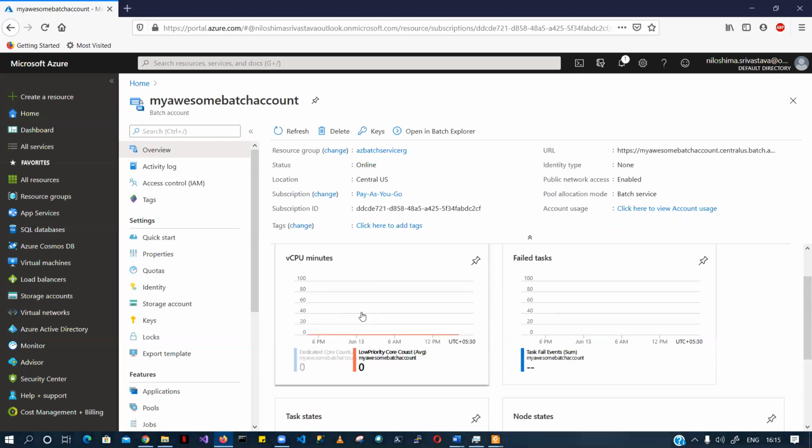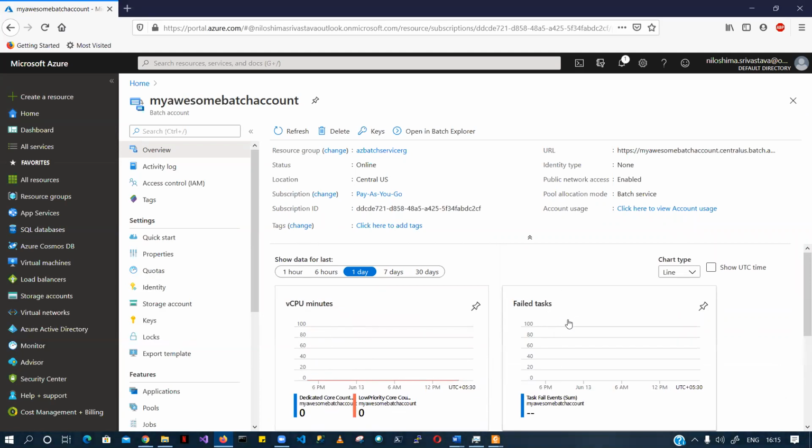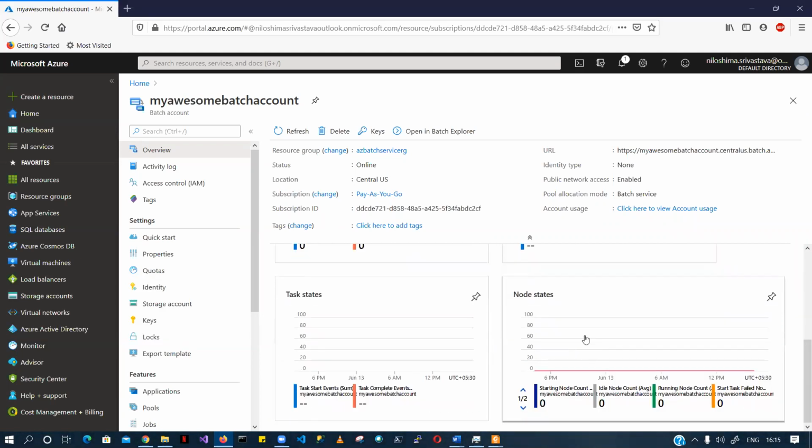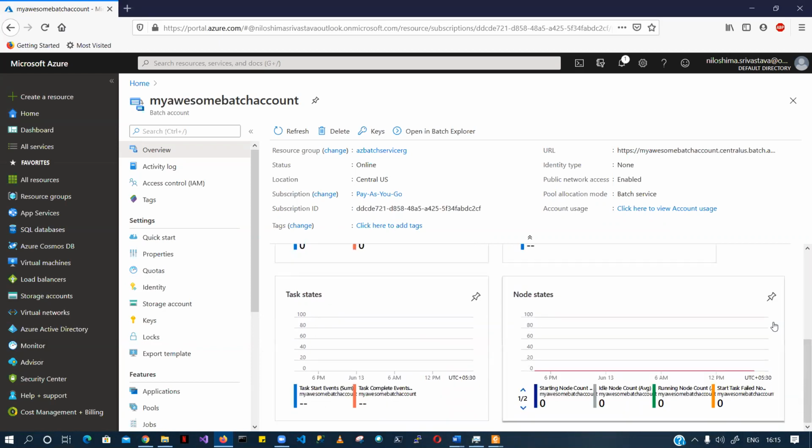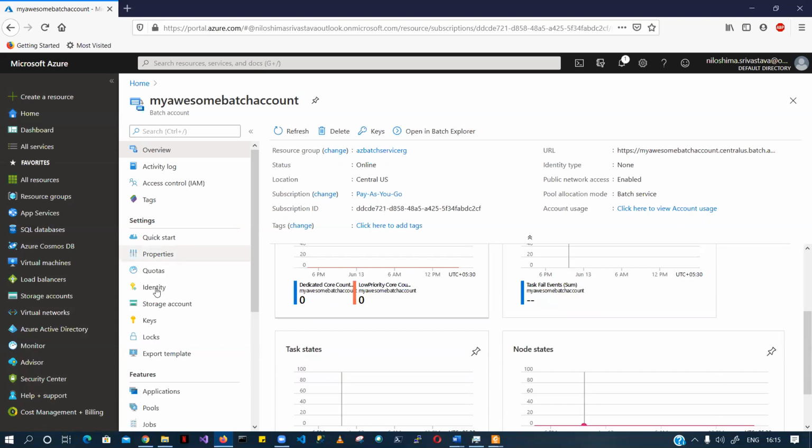We are going to see tasks, failed tasks, nodes, how many, what is the state of the node. You can also see core minutes, which the service has consumed. It's basically service per minute, right? We can also see that. If you would have created any tags, those tags would be displayed here.